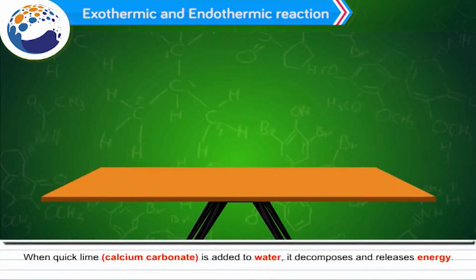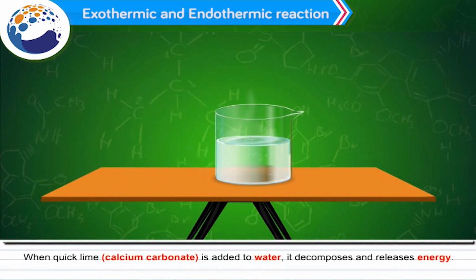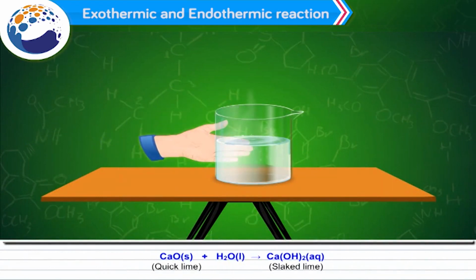When quicklime, that is calcium oxide, is added to water, it reacts and releases energy. CaO plus H2O gives Ca(OH)2.